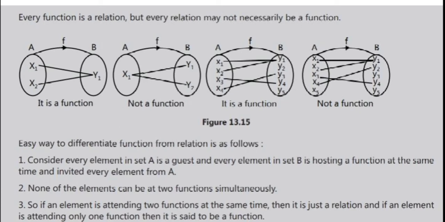If an element is attending only one function, then it is said to be a function. If there is only a single image in set B, then we can say it is a function, whereas if it has more than one simultaneously, then we call it simply a relation, not a function. Got it?